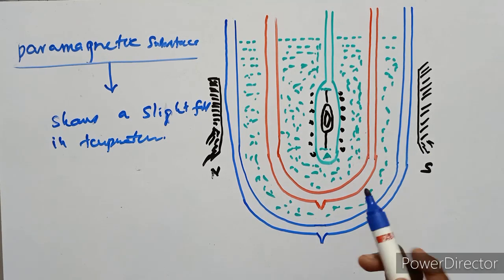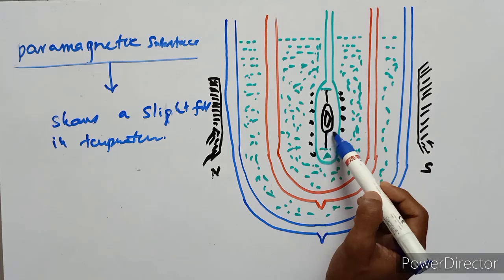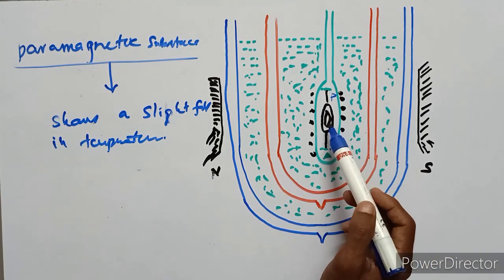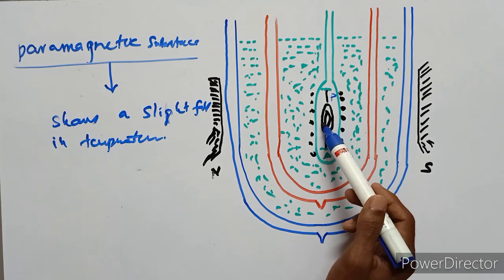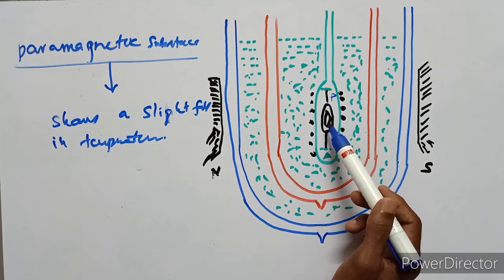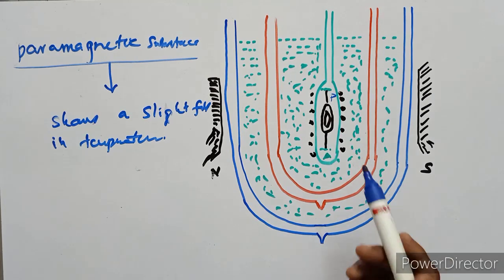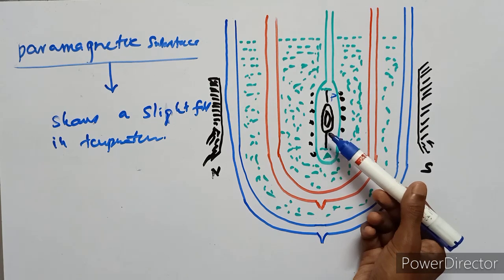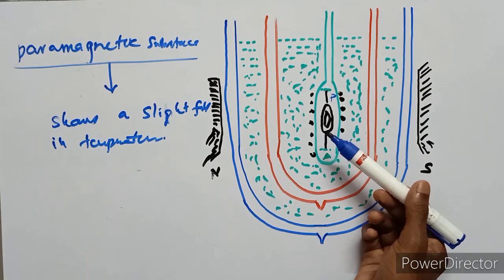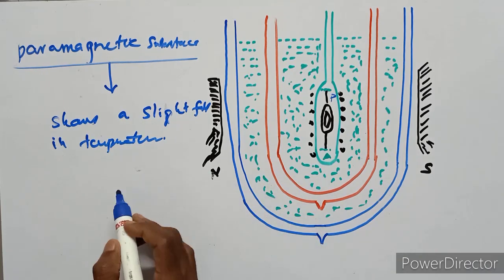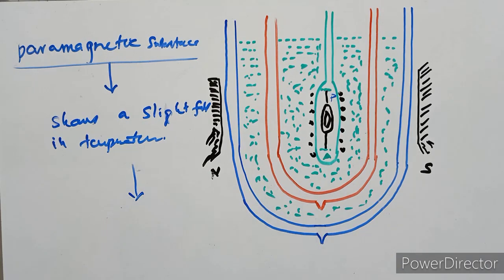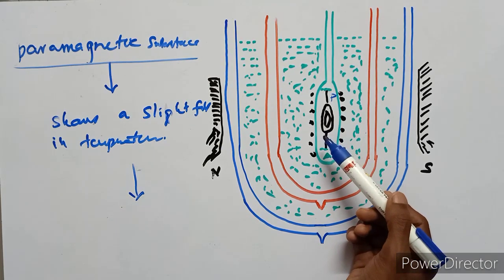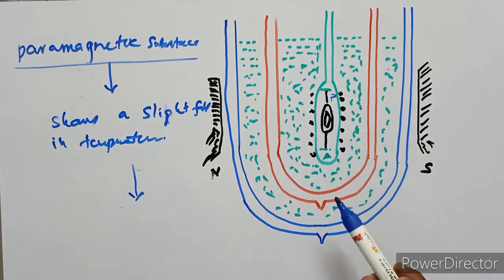So this is the paramagnetic substance, denoted as P. This paramagnetic substance is suddenly demagnetized. Suddenly demagnetized means it suddenly loses the magnetization, so it shows a slight fall in temperature. If the substance is already at a sufficiently low temperature, the fall in temperature is considerable.